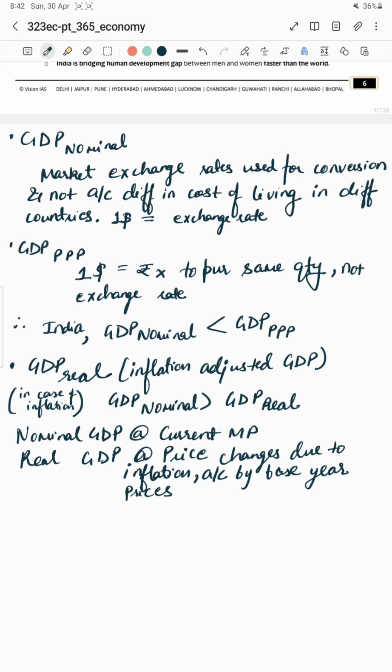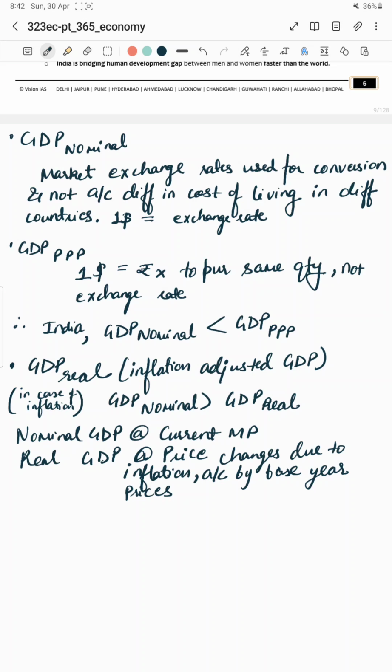Now GDP at purchasing power parity. What does it say? Instead of converting the value of GDP at the exchange rate directly, you should understand the purchasing power of money in your country. Suppose in the US, a dollar, which is equal to 100 rupees, can buy 8 apples.